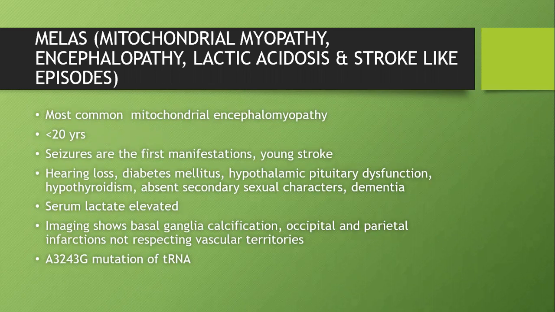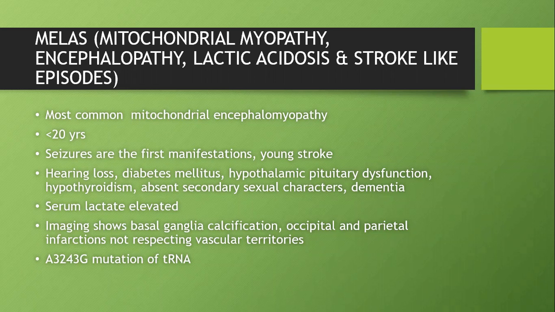Similarly, MELAS: mitochondrial myopathy, encephalopathy, lactic acidosis, and stroke-like episodes. It commonly occurs at less than 20 years. So any young age stroke, the stroke again doesn't follow the usual territory. MELAS is the most common mitochondrial encephalomyopathy, occurring at less than 20 years. Seizure is again the first manifestation. It presents like a young stroke. Apart from this, it presents with hearing loss, diabetes, hypothalamic dysfunction, hypothyroidism, absent secondary sexual characters.